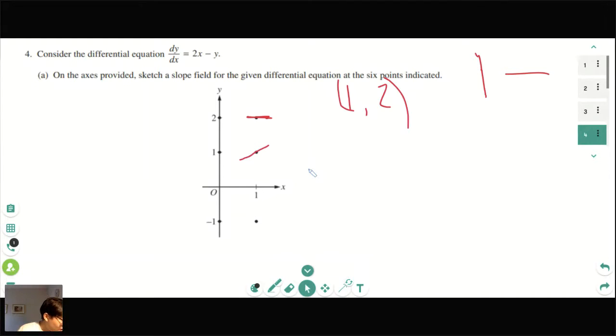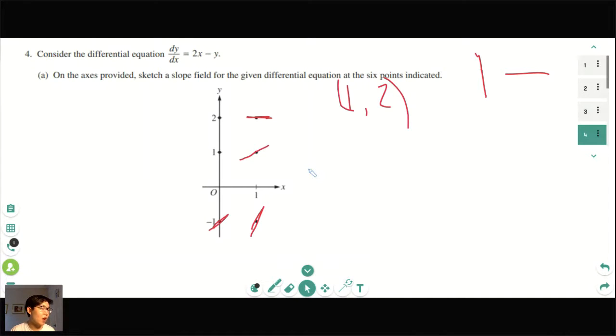Here, it's 6 points, so you don't have to do anything here. Here at 1, negative 1, that would be 2 minus negative 1, which is 3. So that's a little bit steeper. You do have to show a difference between a slope of 1 and a slope of 2 and a slope of 3, for instance. At negative 1, at 0, negative 1, it would be 0 minus negative 1. That's just positive 1. So it looks something like that.